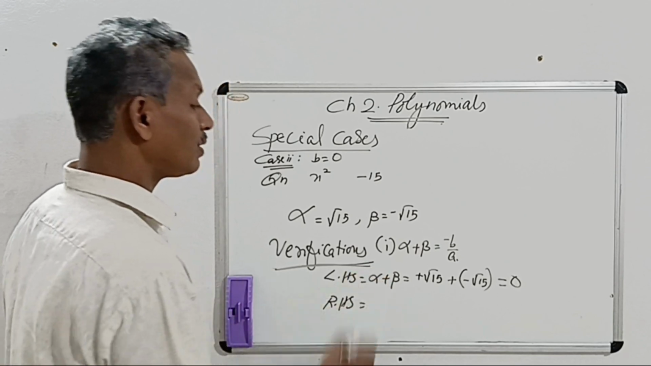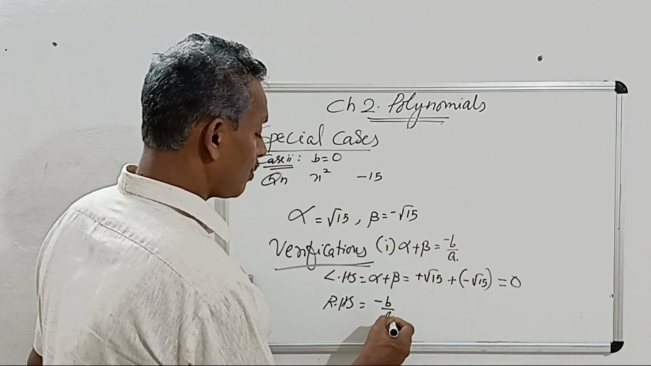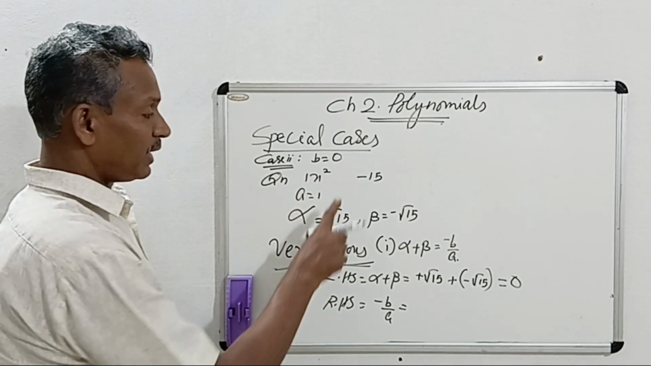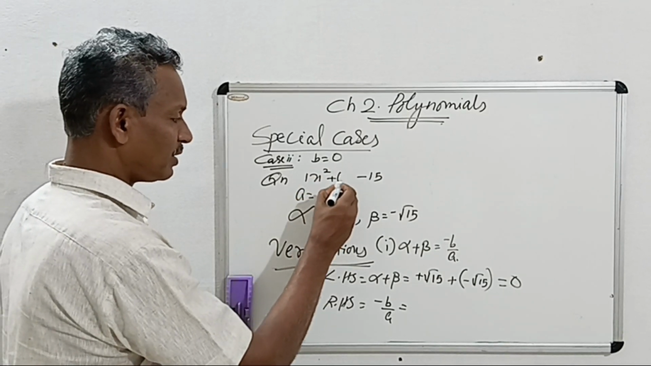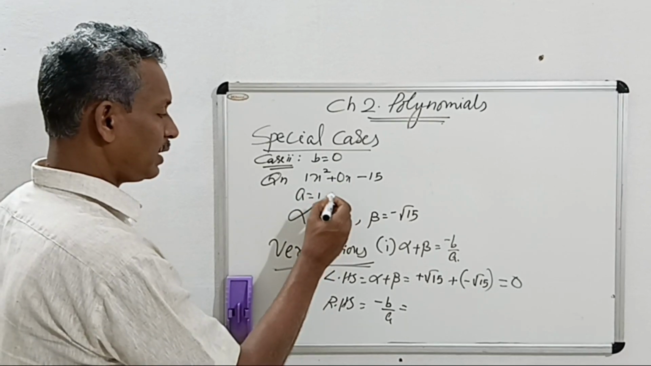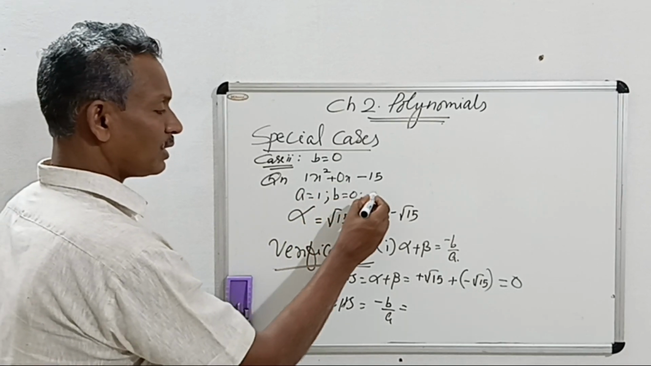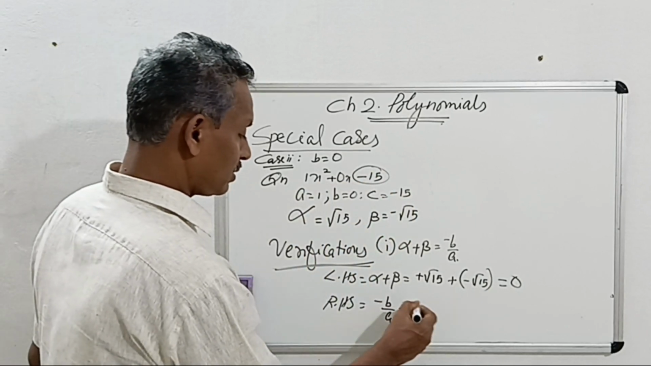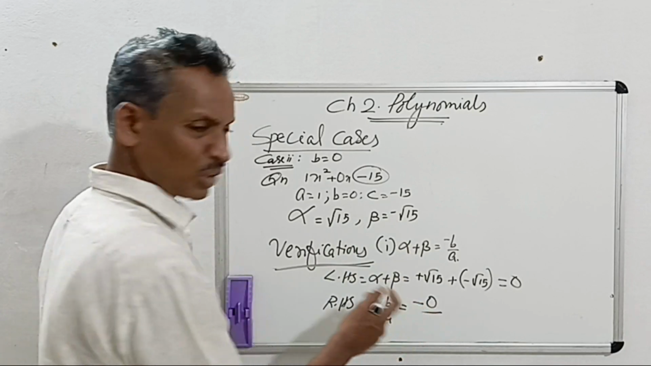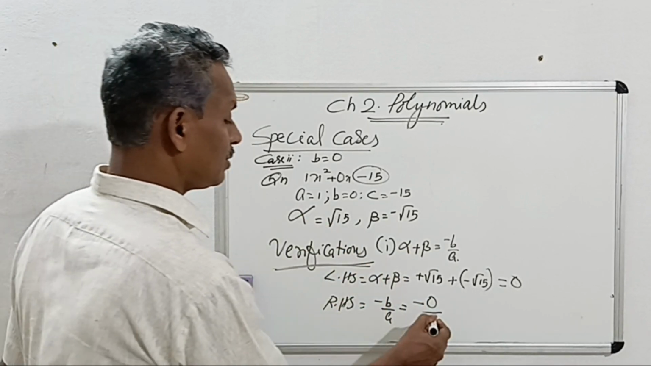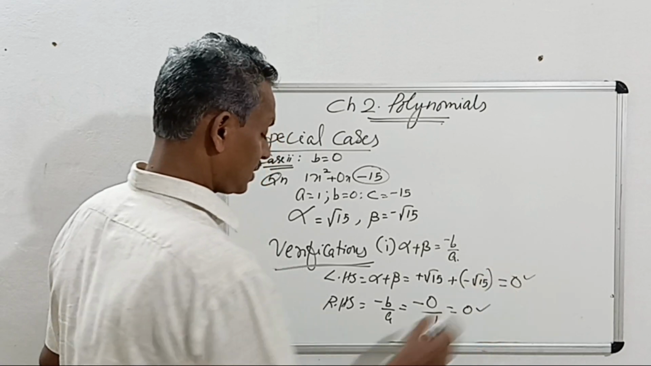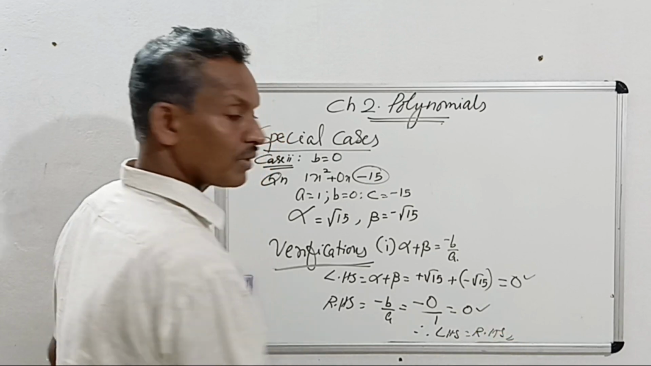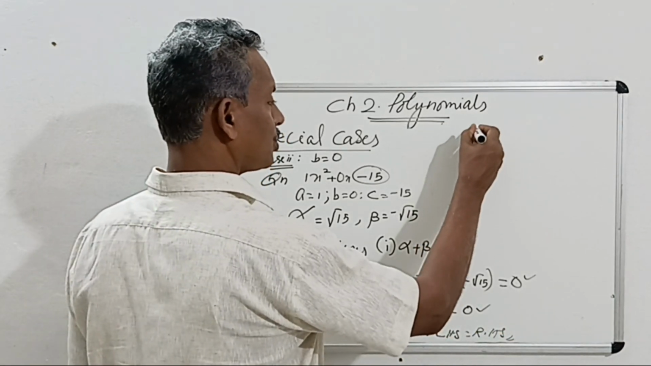RHS, minus b by a. What is a here? The coefficient of x square is 1. The x term is missing, so if you want you can write it as 0x. So b is 0 and the constant is minus 15. So minus b is 0, 0 has no sign actually, a is 1, so the result is 0. Both results are the same, therefore LHS is equal to RHS. The first verification is done, and now we go to the second verification.